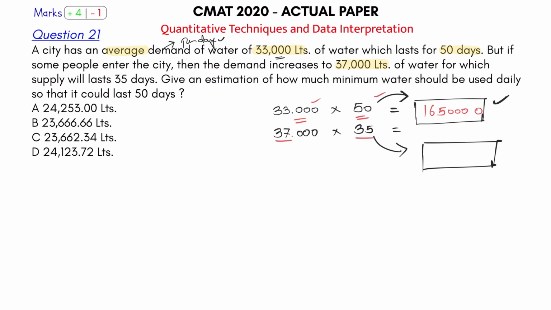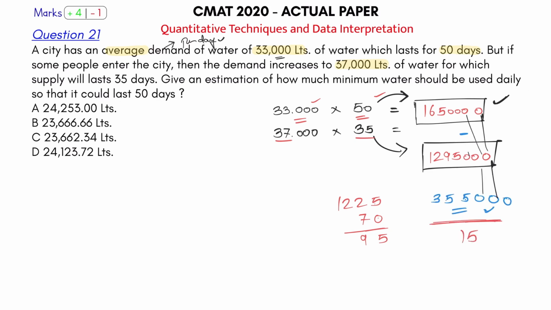Now this is what? 35 into 37. 35 square is what? 1225. Plus 35 into 2, 70. That is nothing but 35 into 37. So this is 5, 7 plus 2, 9, 1295, and then 0, 0, 0. So as you can understand, this minus this is what? If you subtract this from this, this is what is being left.